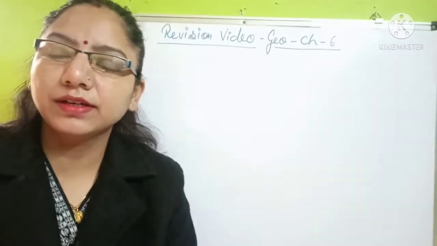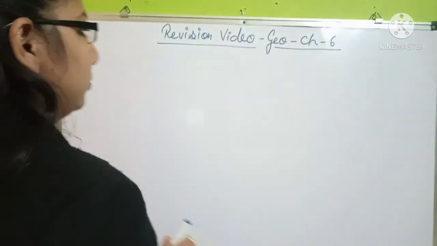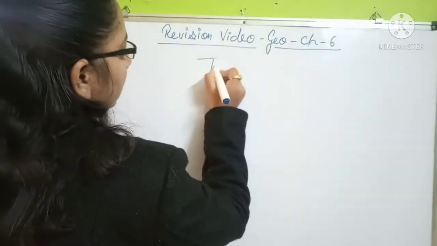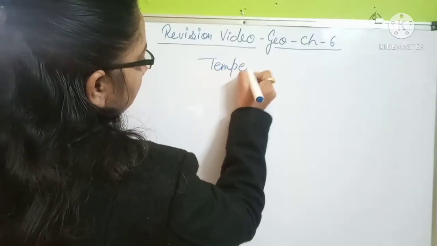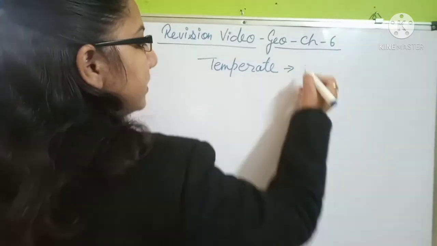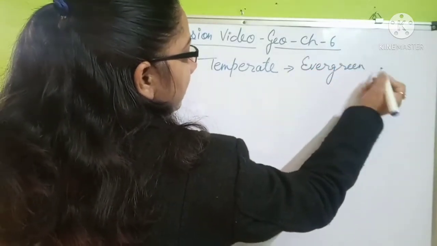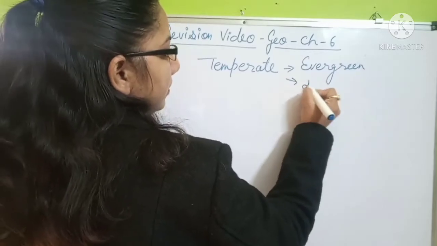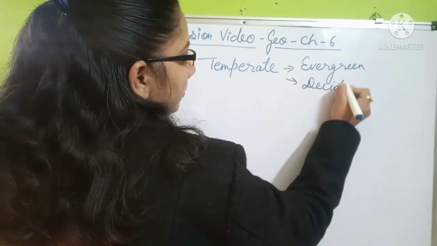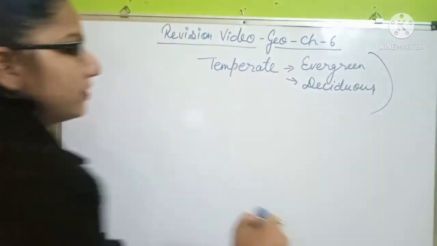Let's see what are the temperate forest and what are the types of the temperate forest. So students, as already I told you, the temperate forests are also divided into two parts. One is evergreen and one is deciduous forest. So these are also two types of forest.